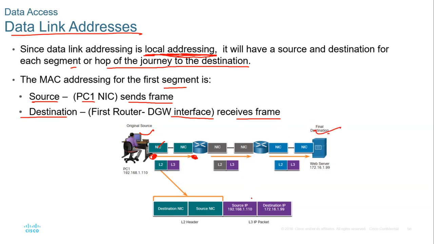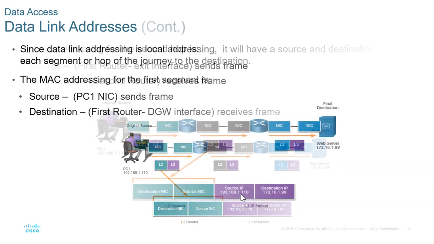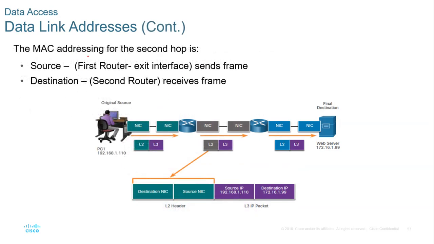They won't change. And then step number 2, the MAC addressing for the second hop. The source now will be the first router's exit interface, which is this. This time in our frame, the source MAC address is this, and the destination MAC address is this.